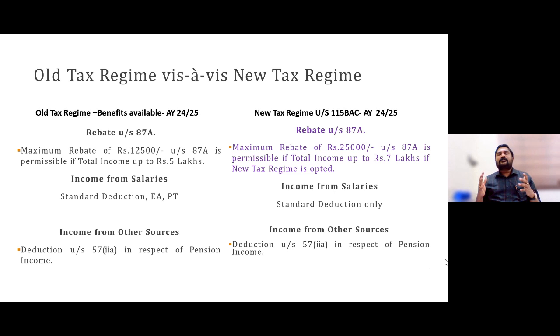Even from this assessment year, if you have 5 lakh 10 rupees, then the 12,500 rebate would not be there. 12,500 plus 10 rupees tax plus cess would be applicable to you. This marginal relief option is only applicable to new tax regime holders only.